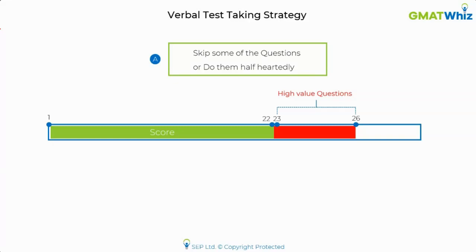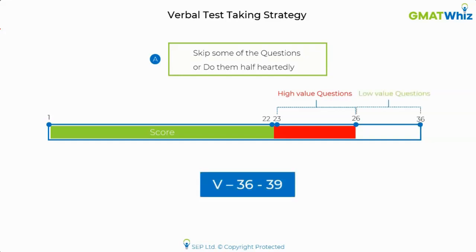Okay, so what happens then? Even if I skip some of the questions, I'm going to save some time for the last 10 questions. But the irony is the last 10 questions are going to be of lower value because I did not do well in these 3 or 4 questions. So the difficulty level is only going to go down. So even if I get these low value questions right, my score would have got stuck around this range, 36 to 39. So I thought it really doesn't make sense for me to follow the strategy. I should not skip it.